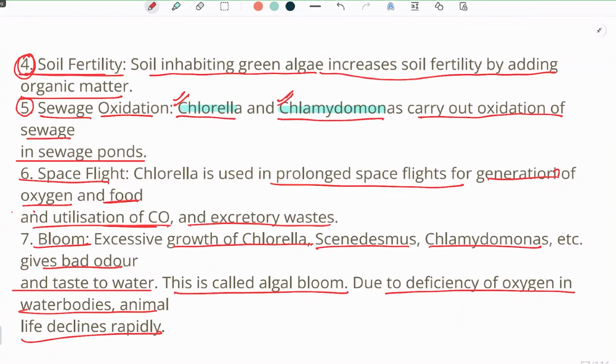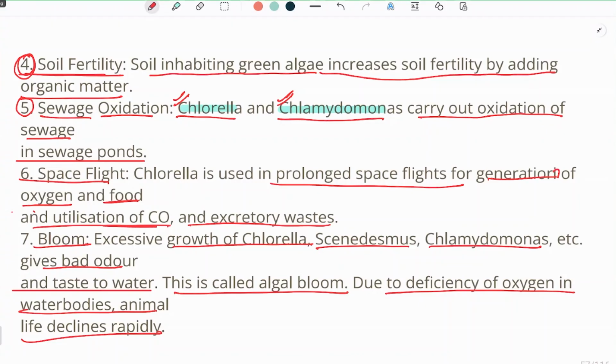First benefit is that it can be used as a very good food source because it is rich in carbohydrates, vitamins, protein, and minerals. It can also help in the usage of carbon dioxide and production of oxygen, because we all know that there is no other source of oxygen in the spacecraft. It also removes all the other waste from the atmosphere and uses it up in order to produce its nutrition and helps in the production of oxygen.